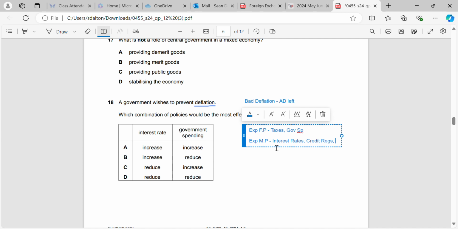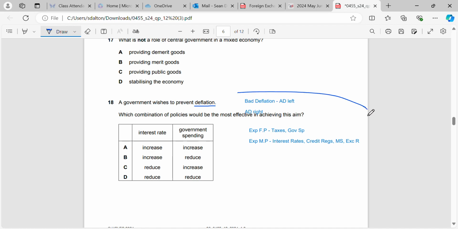I just write MS and then exchange rate. Okay, so what happens? Expansionary fiscal is we reduce the level of taxes and we increase the government spending. For expansionary monetary policy, we decrease the interest rates, we decrease the credit regulations, we increase the money supply, and we decrease the exchange rate. So once we know the directions of these, we can figure out which one it should be.